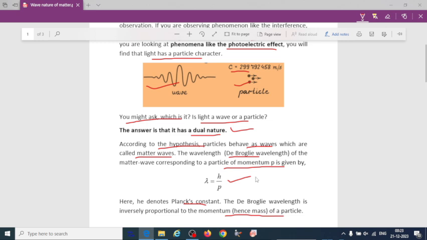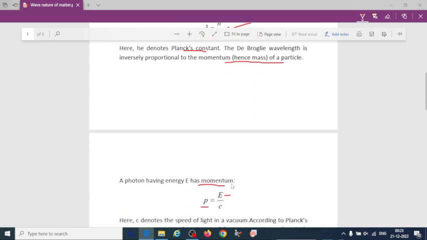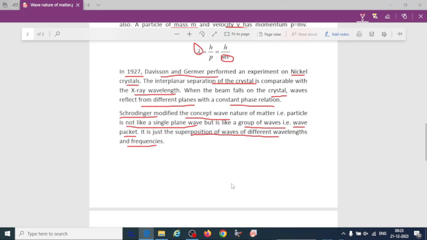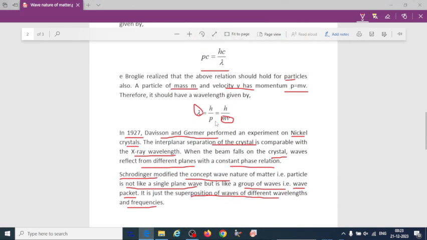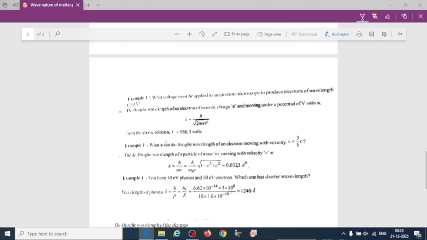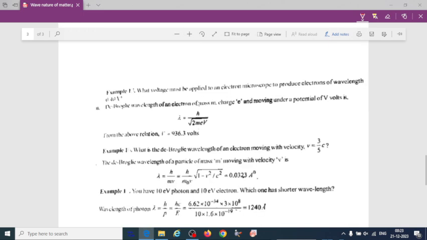Particle can behave like wave, wave can behave like particle. That is the dual nature of wave-particle duality. And the equation here is lambda equal to h divided by p, or h divided by m into v. So some of the problems we can solve here are related to de Broglie wavelength.